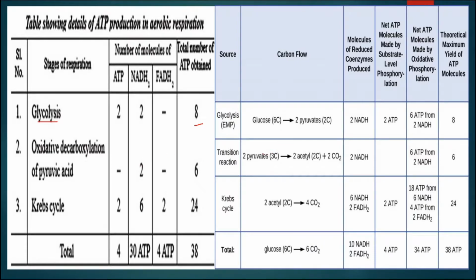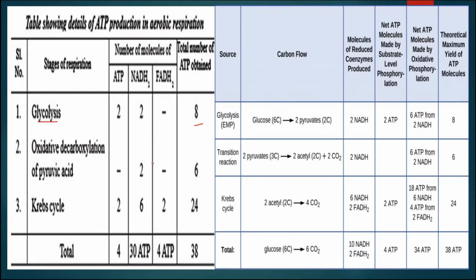Here we can see how the carbon is flowing in glycolysis or the EMP pathway, that is 2 pyruvic acid are synthesized from the glucose, 2 NADH, 2 ATP, total 8 ATP. Now formation of acetyl coenzyme A from pyruvic acid, that is 2 NADH2, so total number of ATP is 6. In Krebs cycle, again in the same way 24, and hence total number of ATPs is 38.